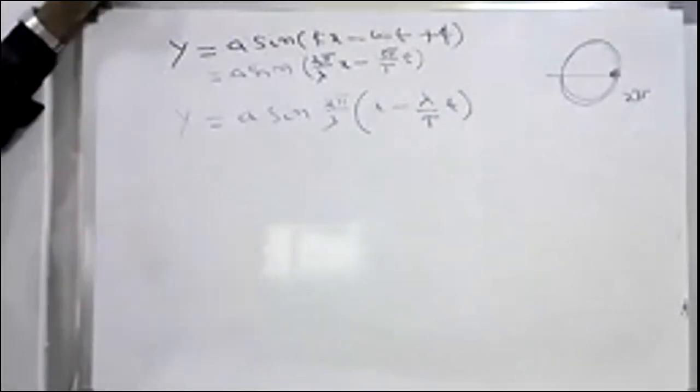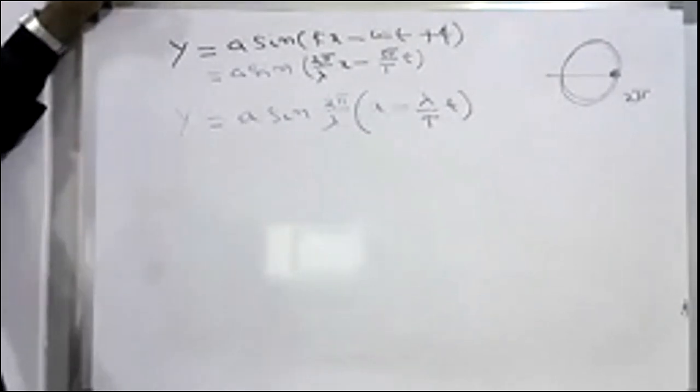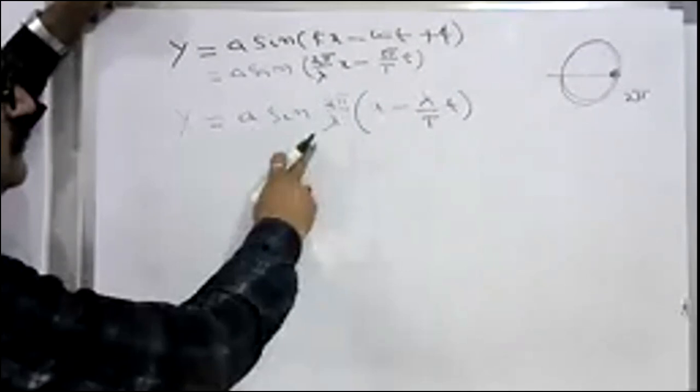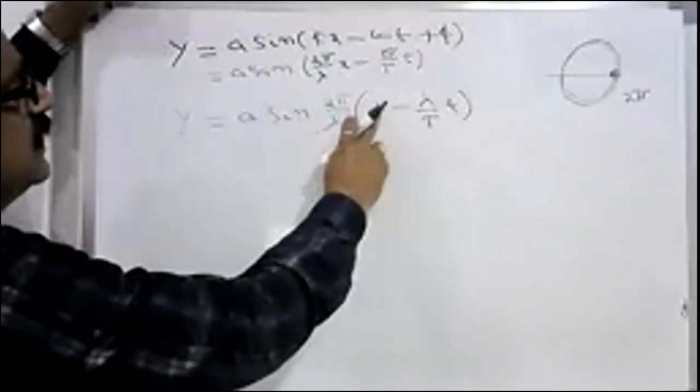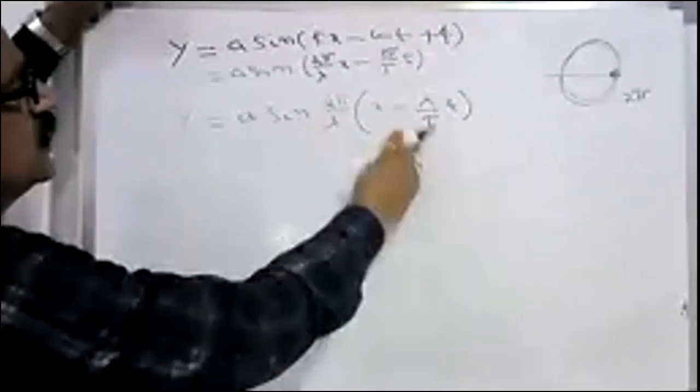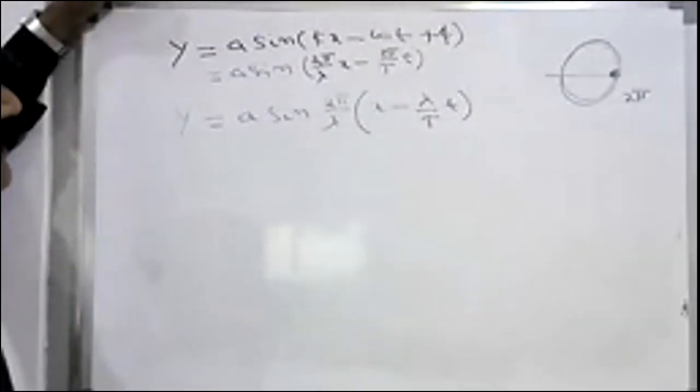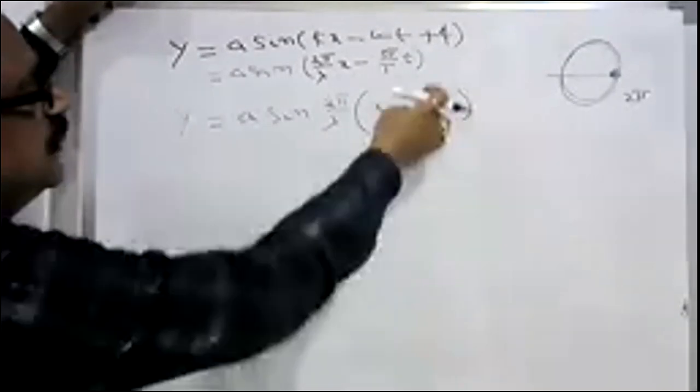Is it true? When I take lambda common and multiply this 2 pi by lambda, I get minus. Is it true? Yes, sir.